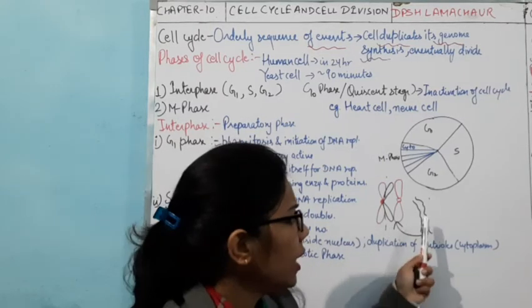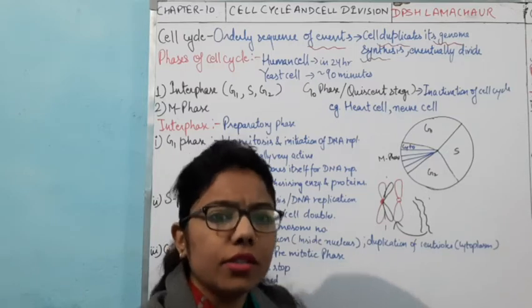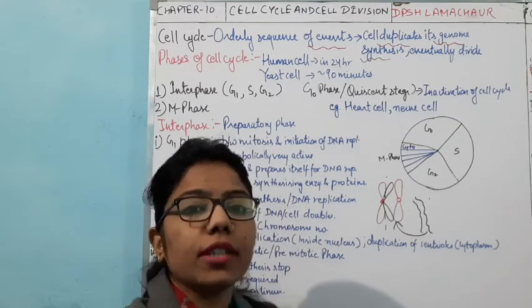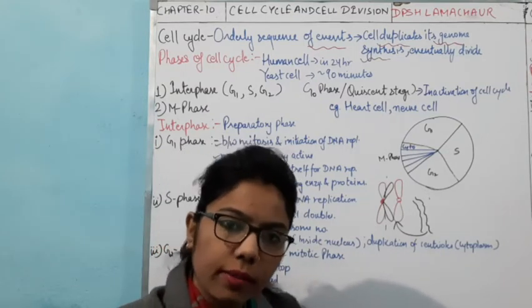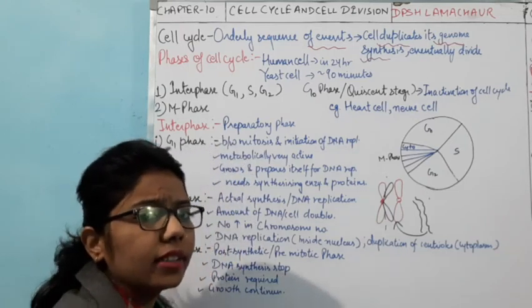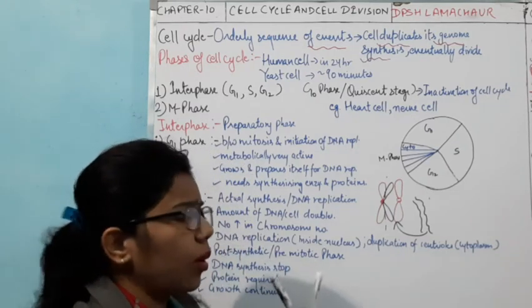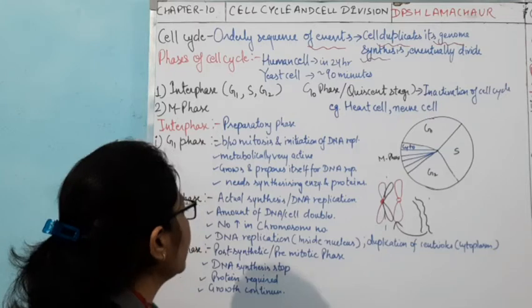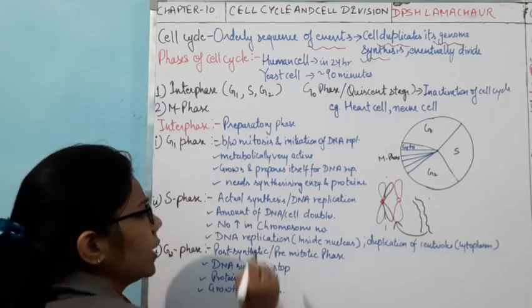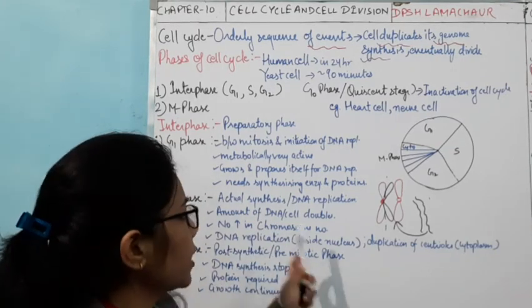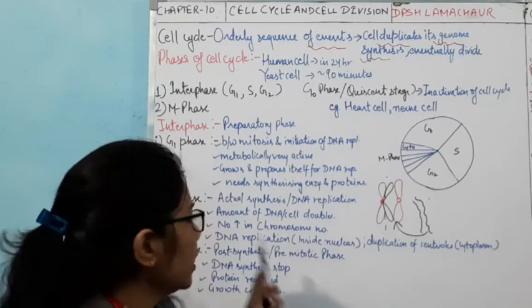But initially they are in a thread-like structure, which we have said is chromatin. When chromatin gets condensed, it will form the proper chromosome. So here I have said the proper actual synthesis as well as the replication takes place in the S phase.